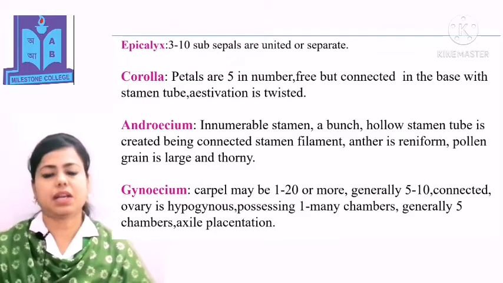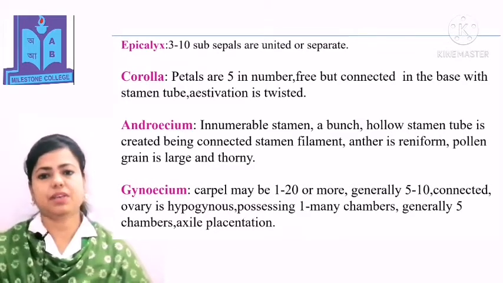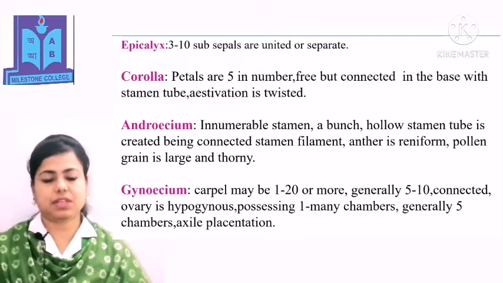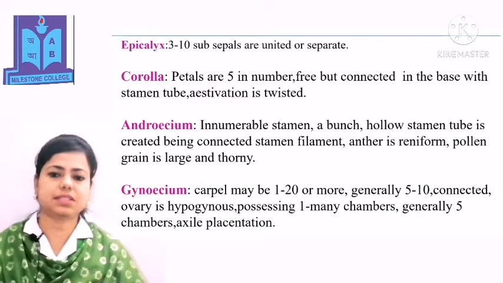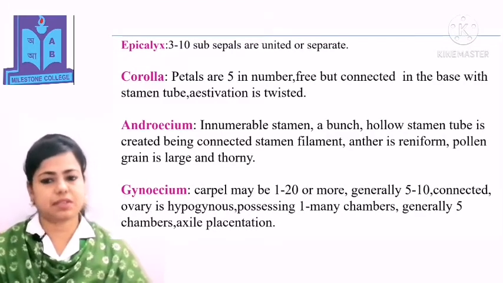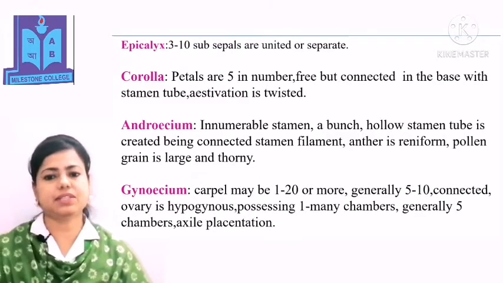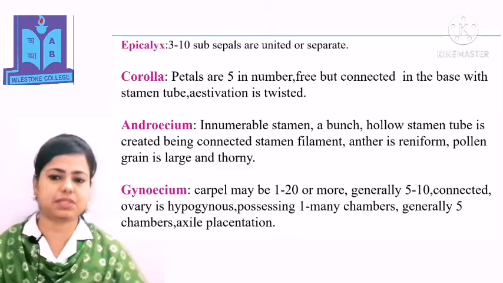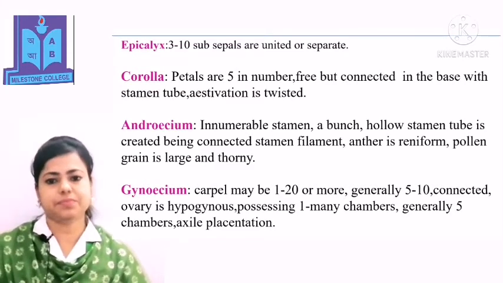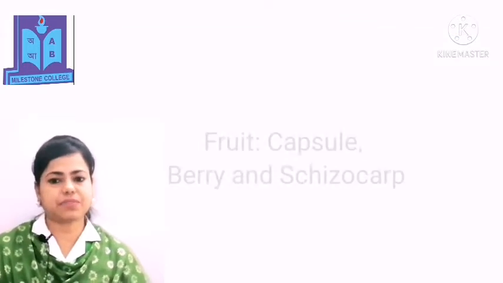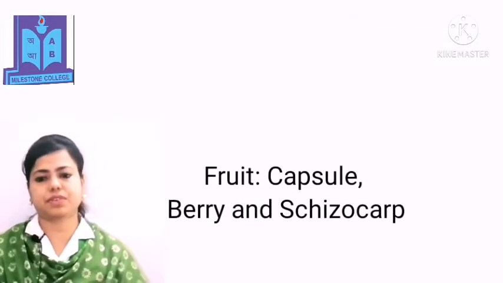Gynoecium: carpel number varies from species to species and the number is 1 to 10 or more. Then the generally 5 to 10 connected ovary is hypogynous, possessing one or many chambers, generally possessing 5 chambers. Placentation is axile and fruit type is capsule, berry or schizocarp.